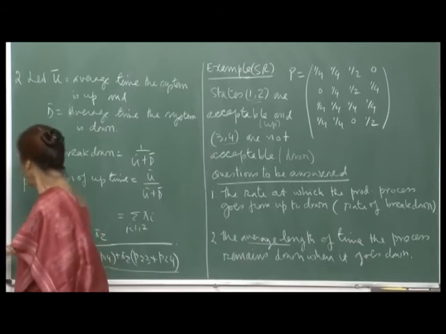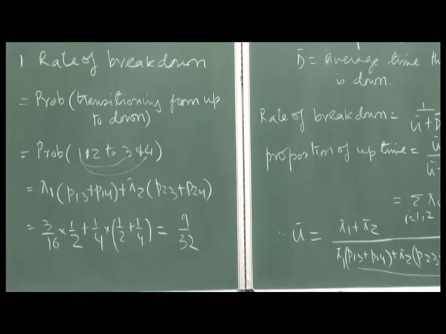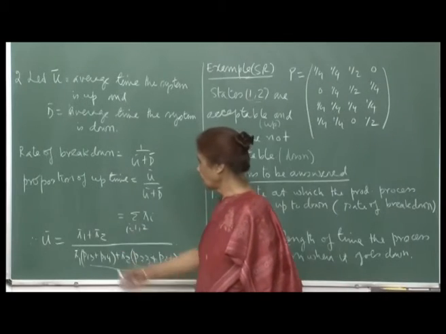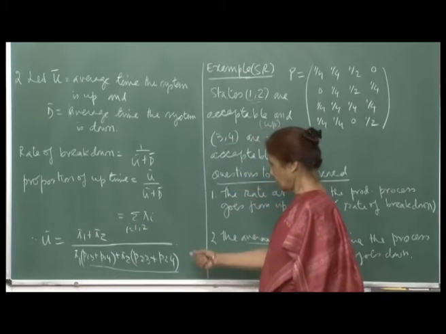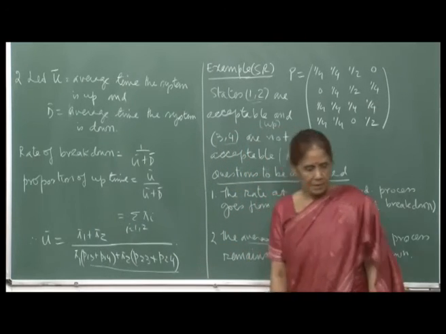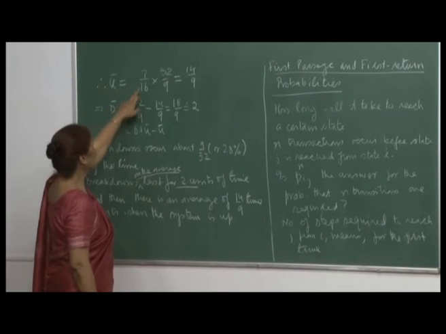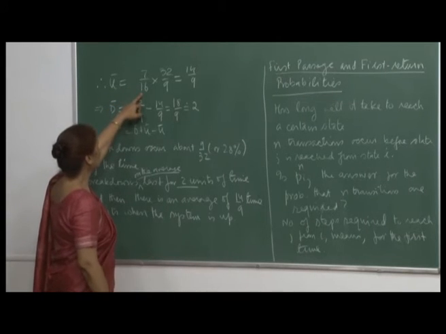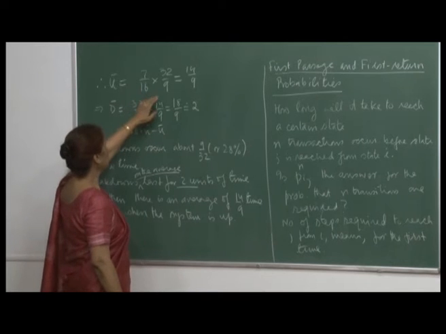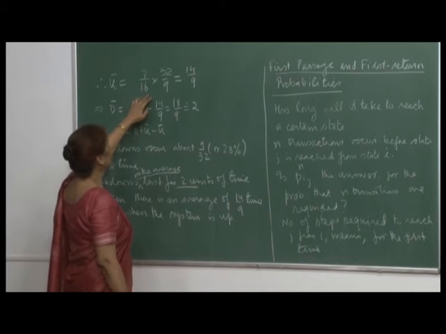This is your rate of breakdown. So, that is this. Okay. And so, this gives you your u bar, and then we compute d bar, and we will continue with the exercise. Yeah. So, therefore, we saw that u bar will turn out to be 7 by 16, which is pi 1 plus pi 2, divided by u bar plus d bar, which was your rate of breakdown. So, that was 9 by 32.